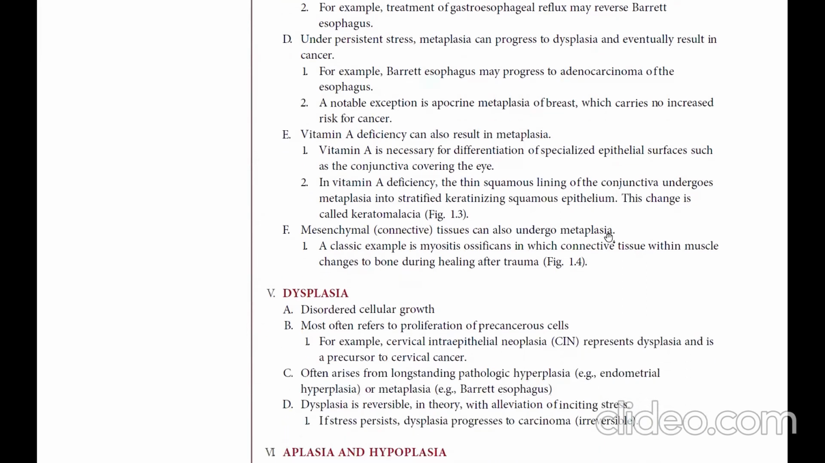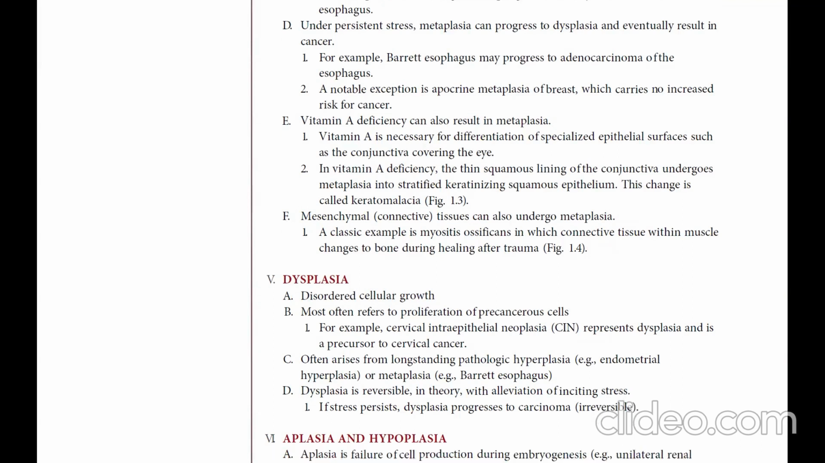Dysplasia is disordered cellular growth, most commonly referring to proliferation of precancerous cells. For example, cervical intraepithelial neoplasia represents dysplasia and is a precursor to cervical cancer. It often arises from long-standing pathologic hyperplasia, for example, endometrial hyperplasia, or metaplasia, such as Barrett esophagus. Dysplasia is reversible in theory with alleviation of the inciting stress. If stress persists, dysplasia progresses to carcinoma, which is irreversible.